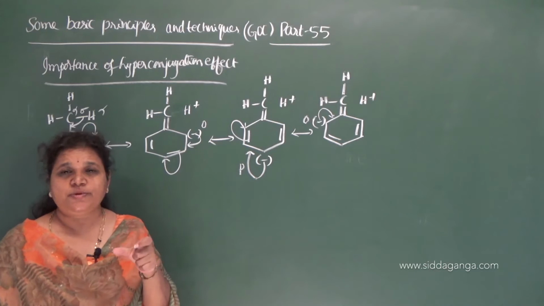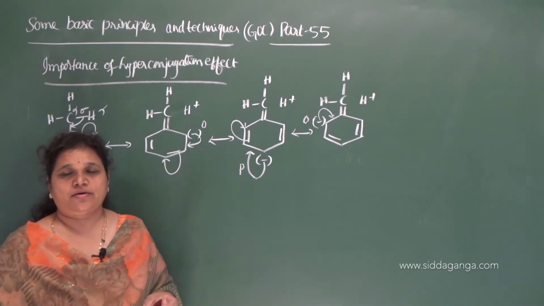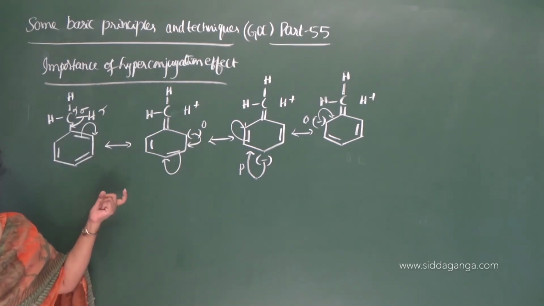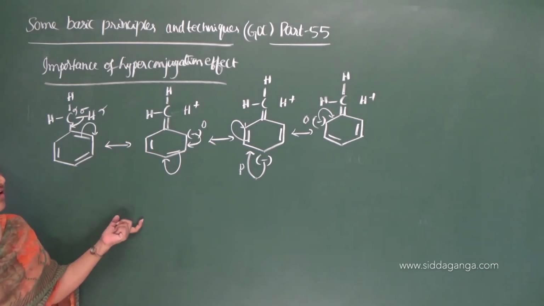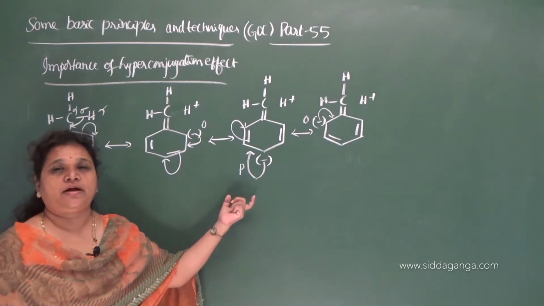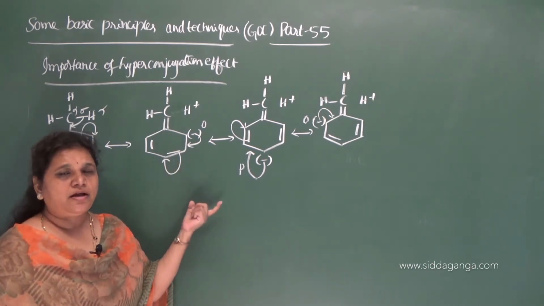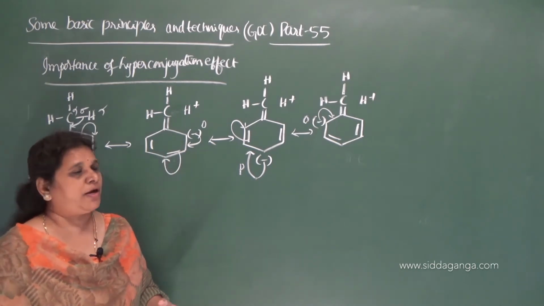When the displacement of the sigma electrons, that is the bonded pair of sigma electrons of the alpha CH bond, takes place, this effect is nothing but a hyperconjugative effect or hyperconjugation effect, and the structures are called hyperconjugative structures. So because of the hyperconjugation effect, it develops negative charges at ortho and para positions.